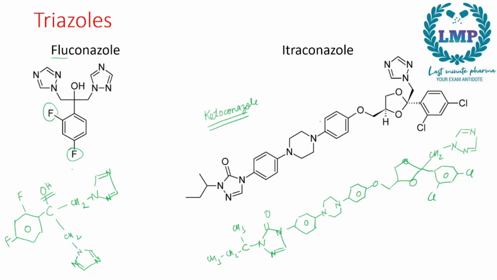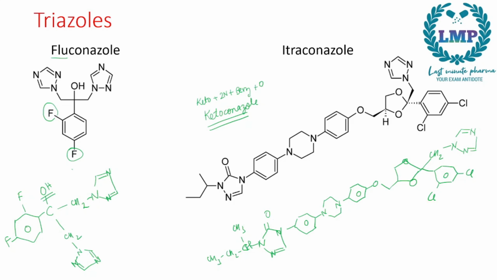Now how do you remember ketoconazole and itraconazole? In ketoconazole, first we had a ketone group followed by a 2 nitrogen tip group, then a benzene group, and then we had an oxygen, and then followed by the normal thing. In itraconazole we will have a 3 carbon group with a CH3 on the last carbon. Then we have a nitrogen attached with a double bond O, another nitrogen, another nitrogen. So this is also a triazole ring with a ketone group.